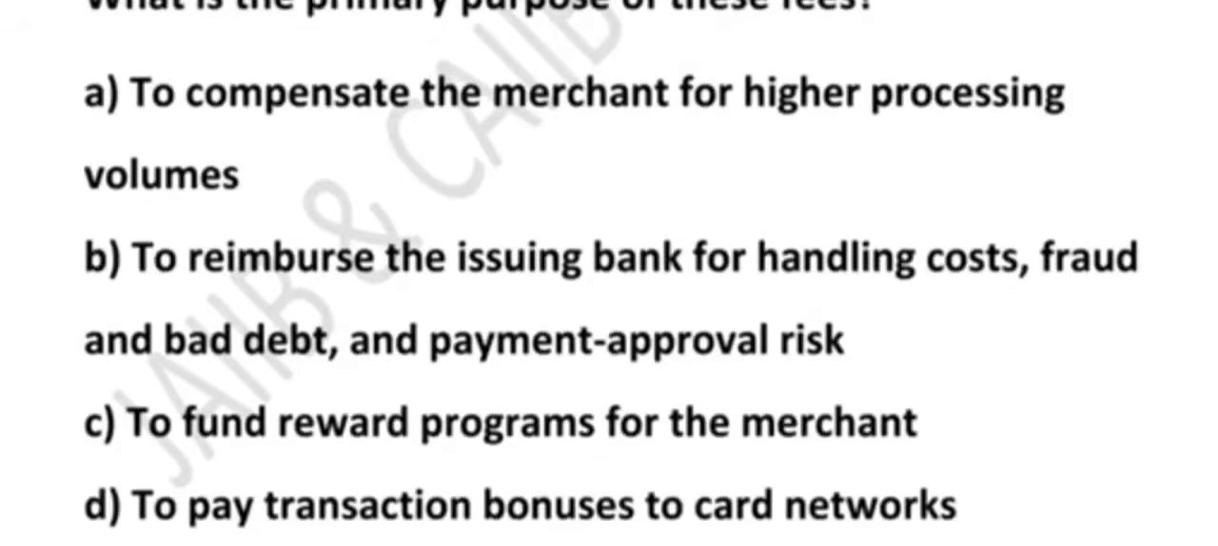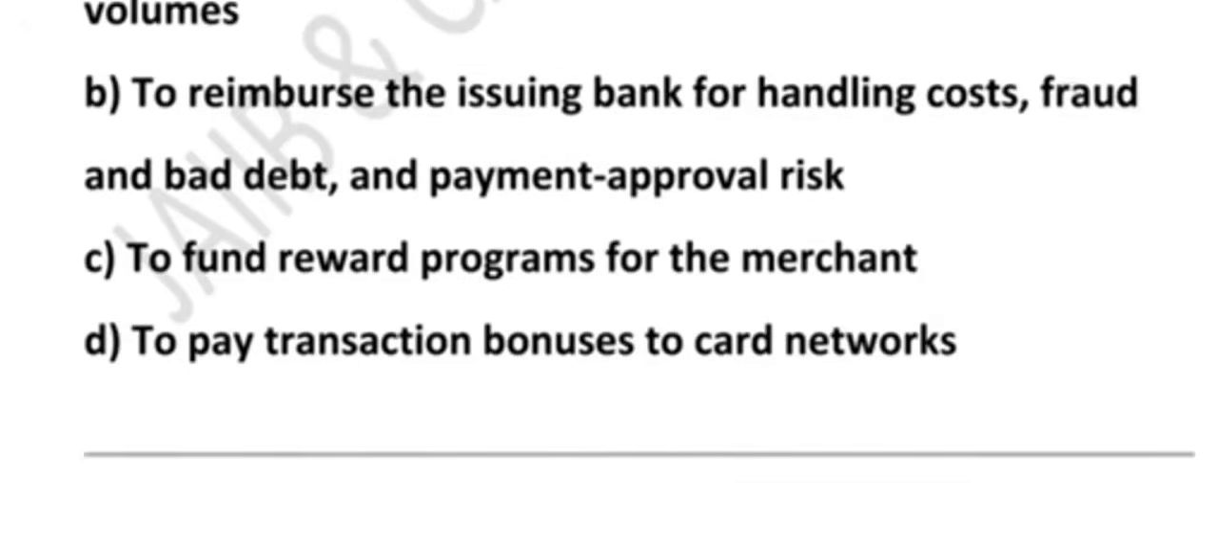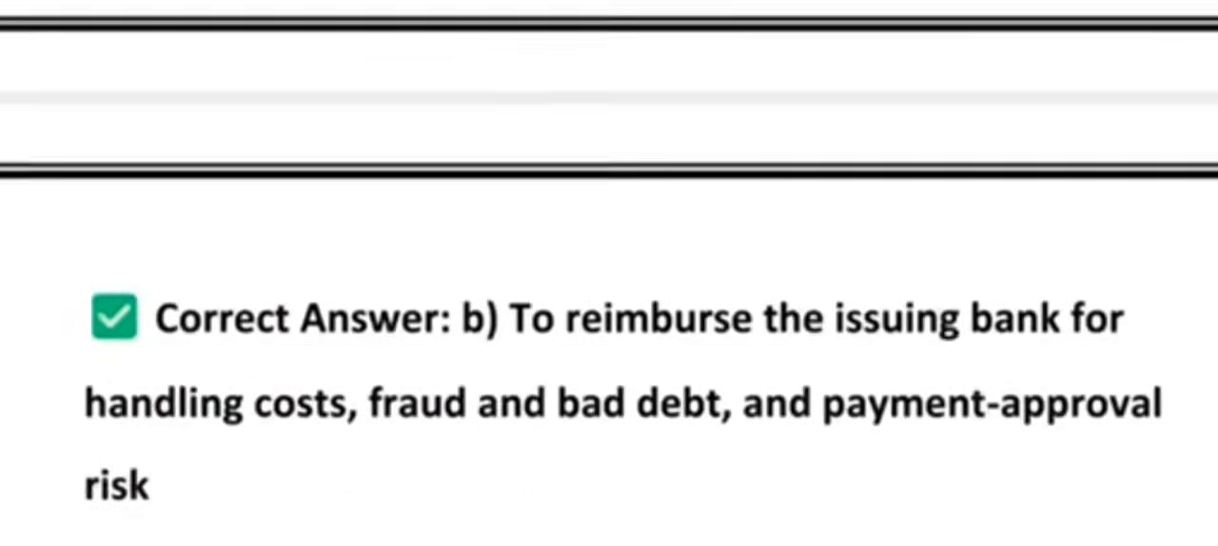What about option C? To fund reward program for the merchant. No, this is wrong. Reward programs are usually funded by the card issuer or the card network, not by the interchange fee paid to the merchant. What about option D? Option D says to pay transaction bonus to the card network. It is again wrong. Card networks like Visa and MasterCard do get paid, but that is through a separate network fee, not interchange fee. Interchange fee goes to the bank, not the network. So this is completely wrong.